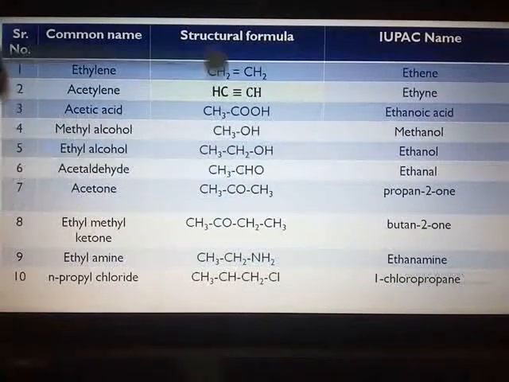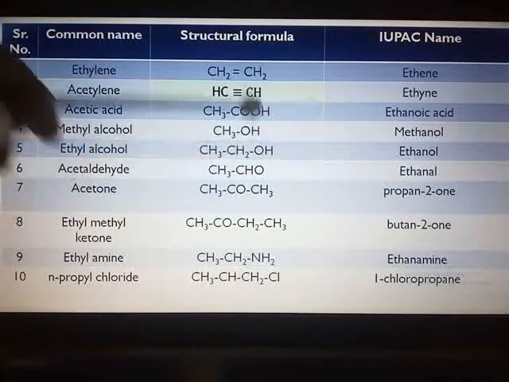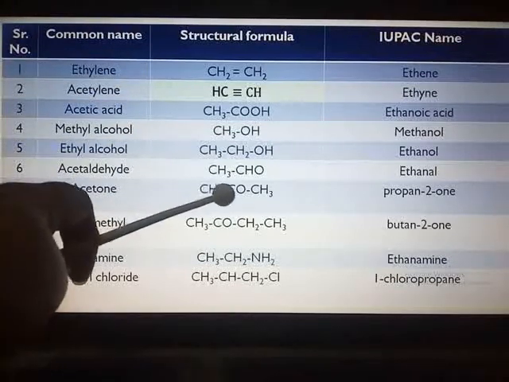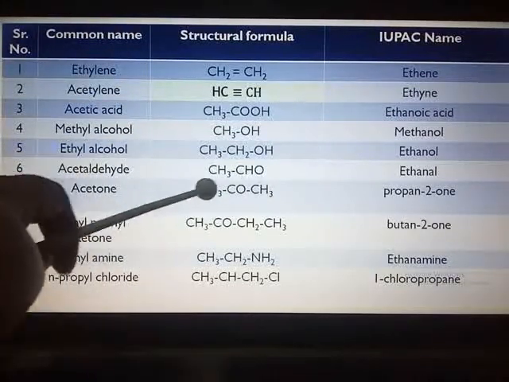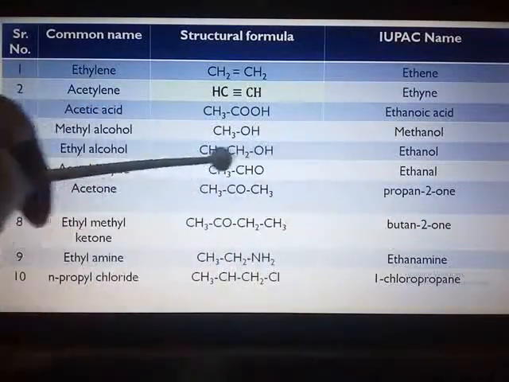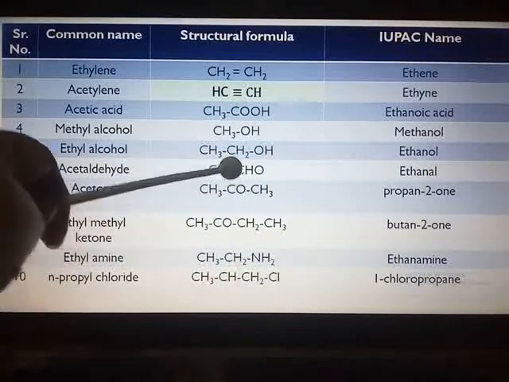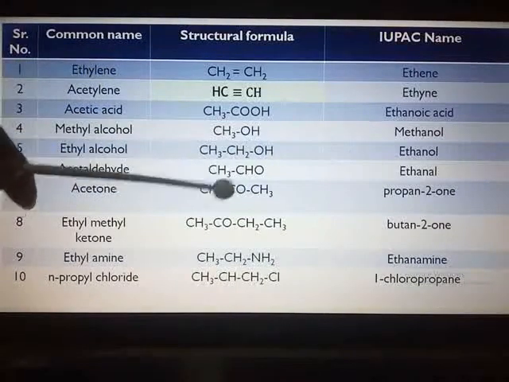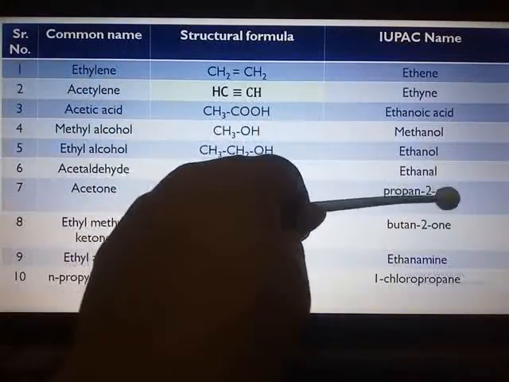So all these names depend upon the functional group which is present in them, and hence this group of atoms is called the functional group because they form a new compound and decide the properties of that particular compound. Next one is CH3COCH3. 1, 2, 3 carbon atoms. So parent alkane is propane. Here you can see CO, ketone, is attached. So ONE attached to the second carbon atom. So propan-2-one.